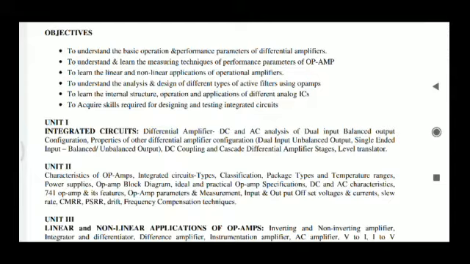The main block of this operational amplifier is the differential amplifier. We have chosen the differential amplifier because of its high gain. We are going to study how this differential amplifier is implemented using transistors, that is bipolar junction transistors, and how to find the operating points, that is the DC analysis, where we find the operating current as well as the operating voltages.